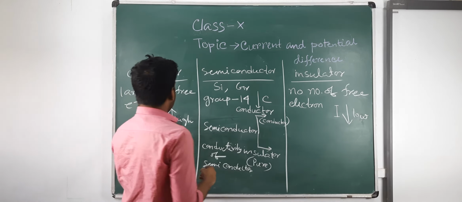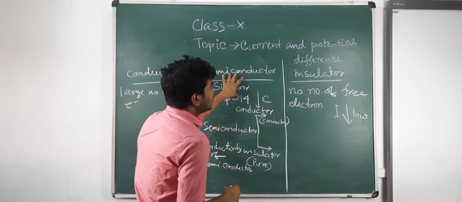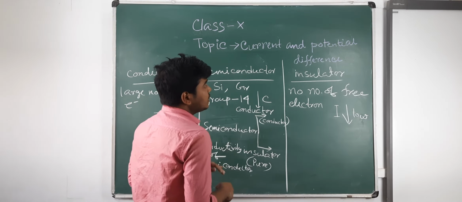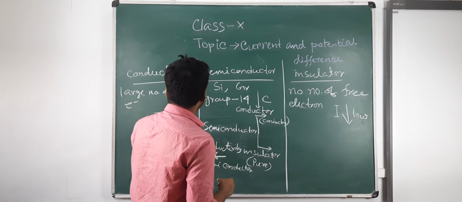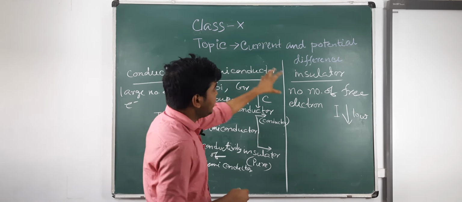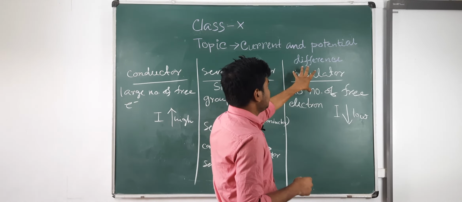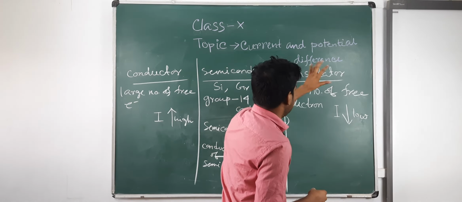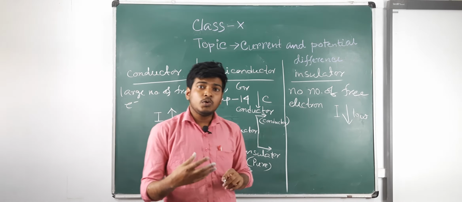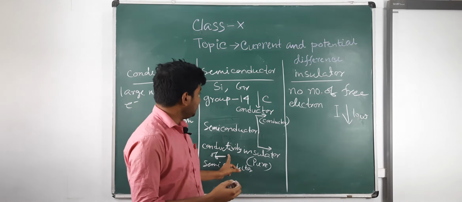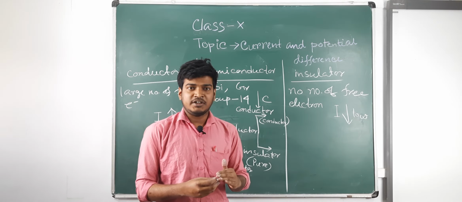So what is the basic difference between the conductor, semiconductor and insulator? A large number of free electrons are present in a conductor, a very small or negligible number of free electrons are present in an insulator, and in a semiconductor you can control the number of free electrons, or you can control the conductivity of the semiconductor.